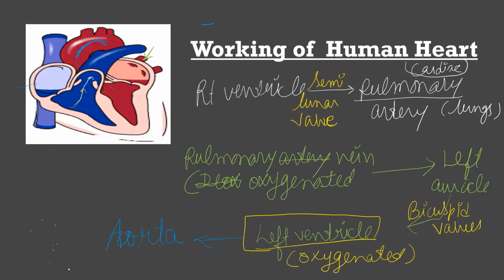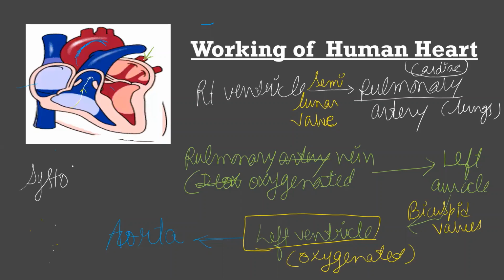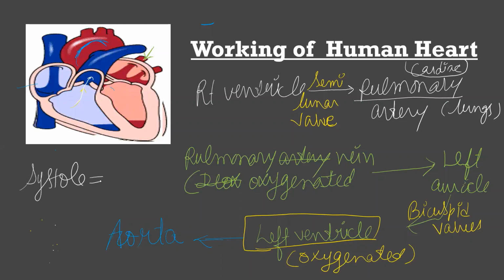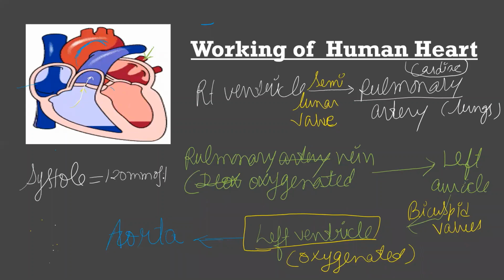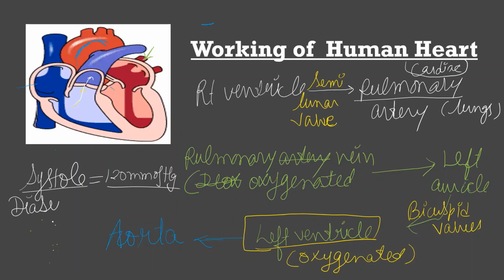So how much does it have to contract? The systolic value is 120 mm of mercury. And for relaxing also there is a value, known as diastolic, which is 80 mm of Hg, and together they are known as the normal blood pressure.